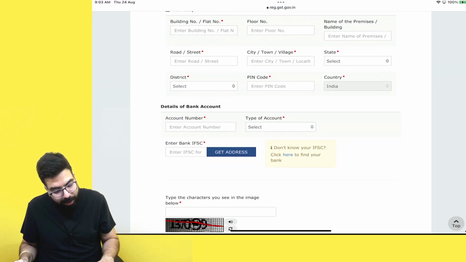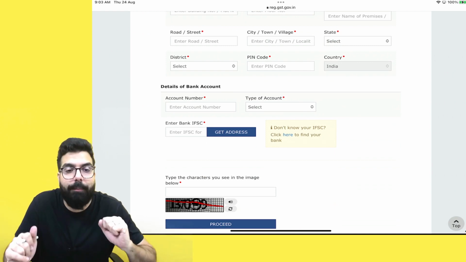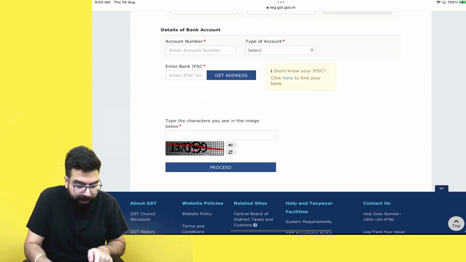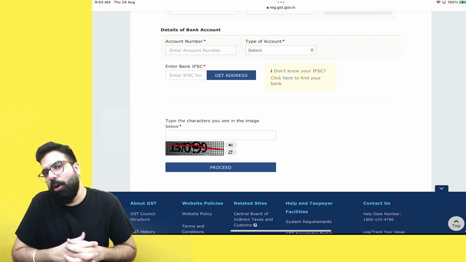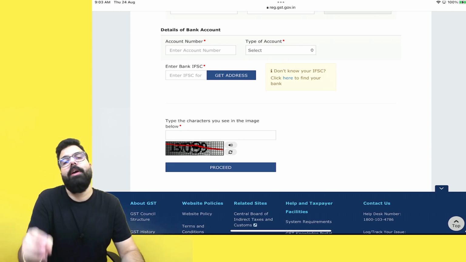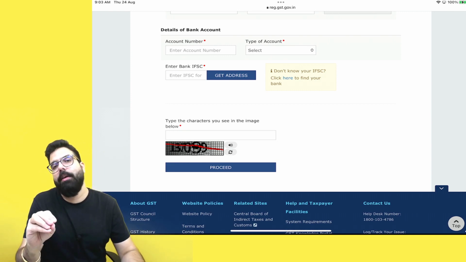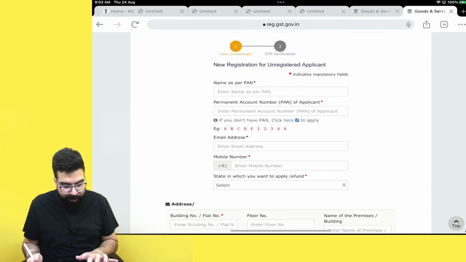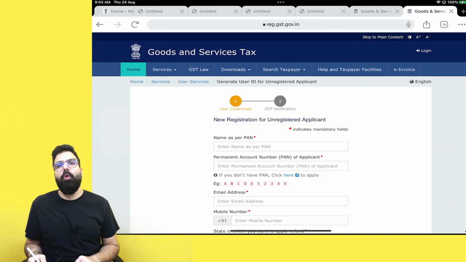They will ask your address and bank account detail because the refund will come in your bank account. You have to give all the detail. Proceed. Now you will be given login detail. You can file your application, that is GST RFD-01. So this is how an unregistered person has to go ahead and apply for a refund.